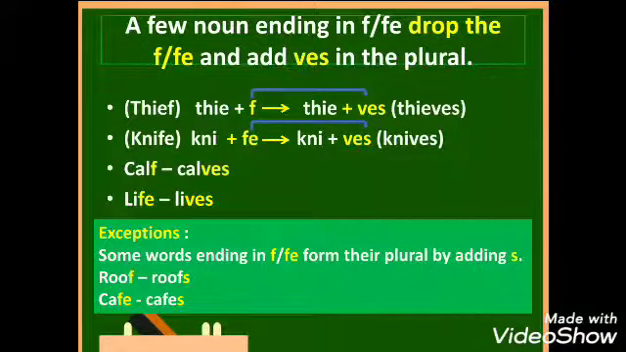Some words ending in F or Fe form the plural by adding S. For example, roof, roofs, cafe, cafes. The word roof ends with the letter F, but still we don't drop the letter F, nor do we add VES to it, but we will only add S and get the plural form. There are a few more rules that you need to remember.